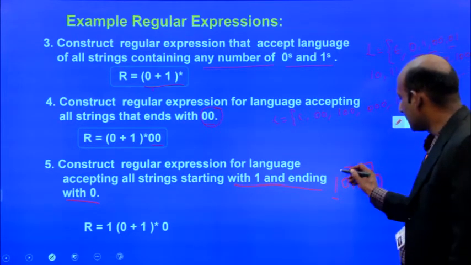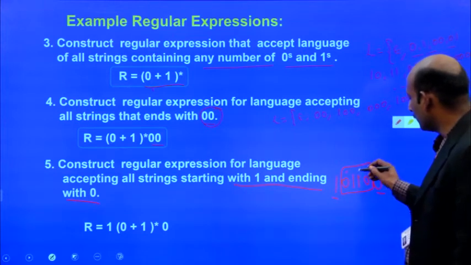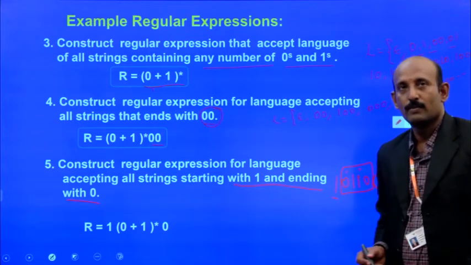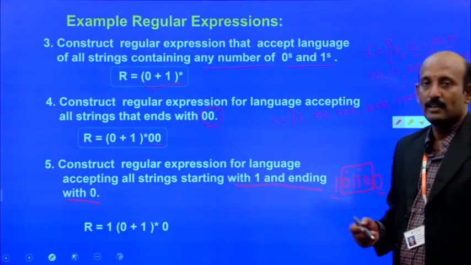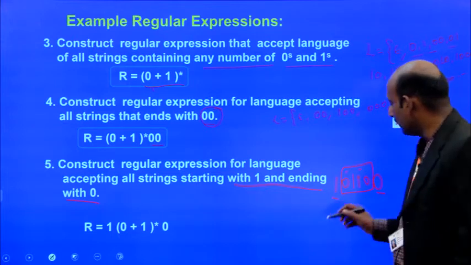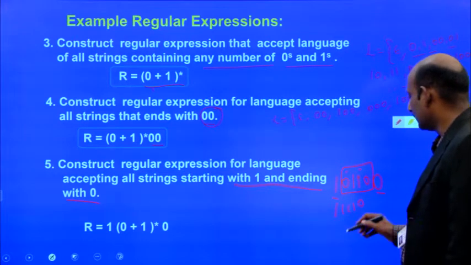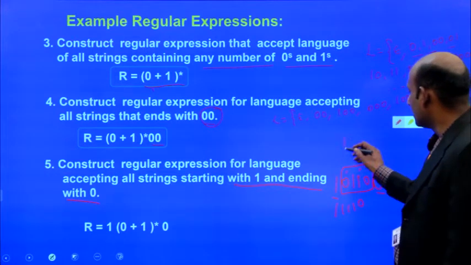So in the middle part of this string, it may start with 0 or it may start with 1. That means 0 followed by 1 or 1 followed by 0, zero or more occurrences. We can write it like this also.